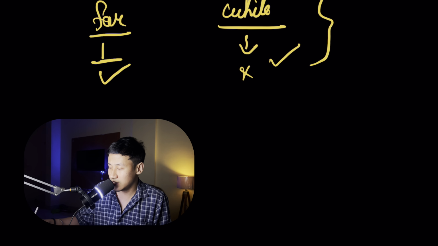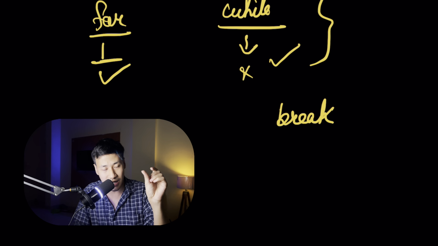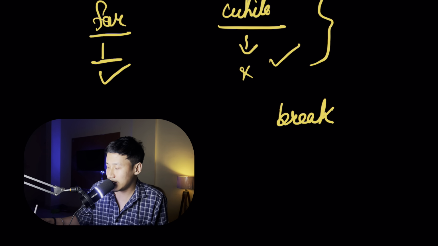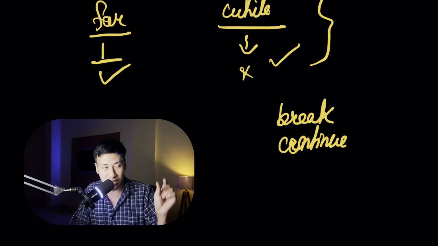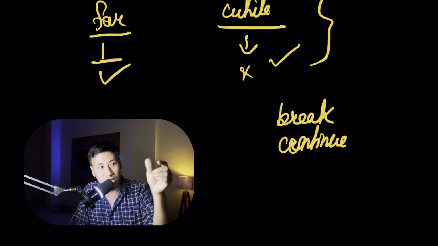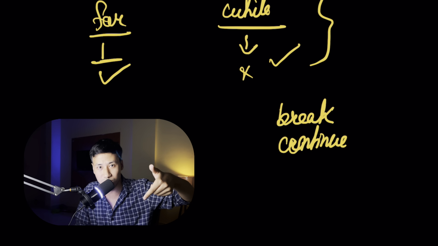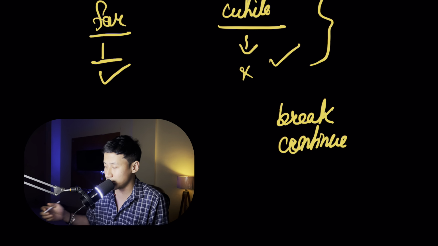Next, there is something called break. Whenever you want to break the loop and get out of the loop, when you get that condition, you have to stop the loop and come out of it. Next, continue. Continue is kind of a skip. Whenever that particular condition is true, you skip the parts below. If there are some codes below, all those codes will be skipped. As simple as that.